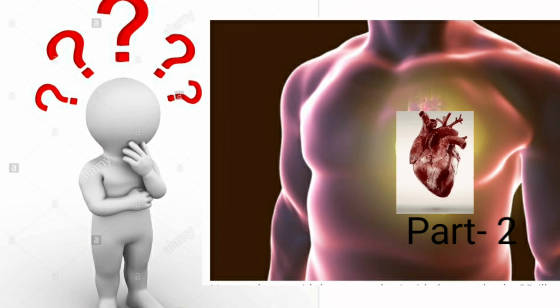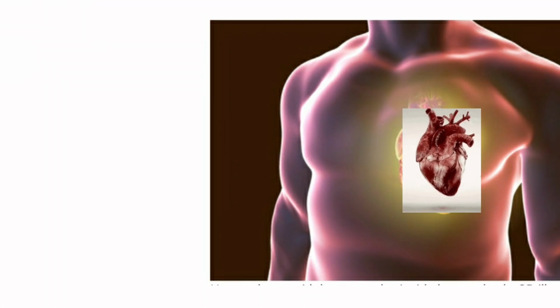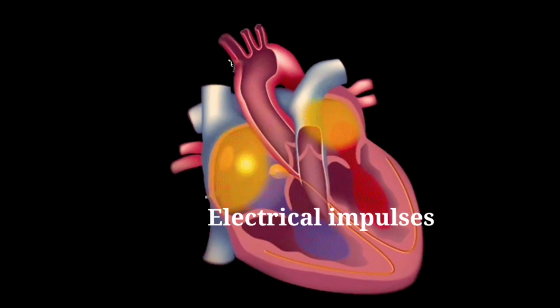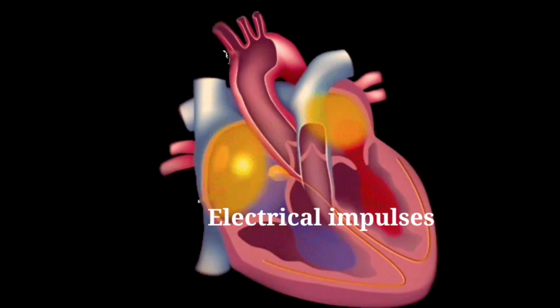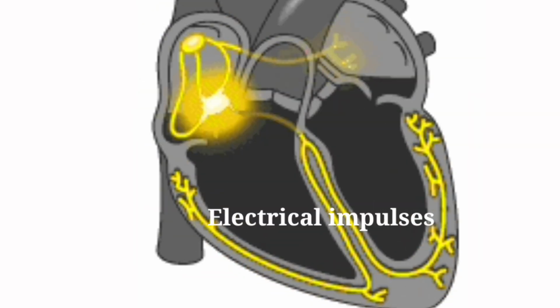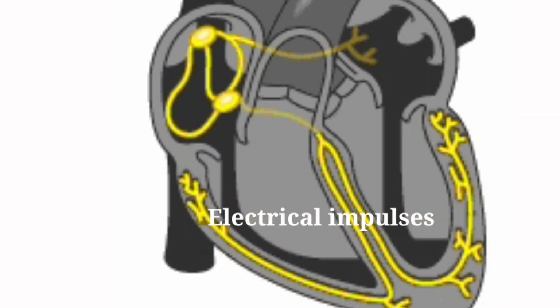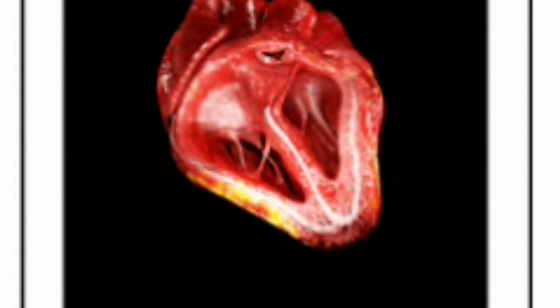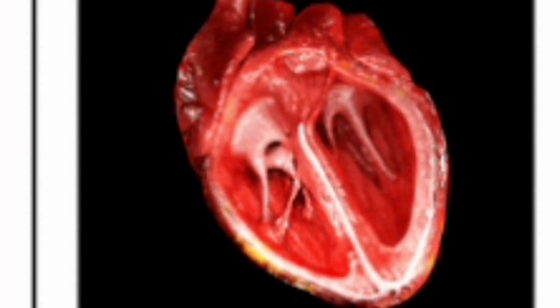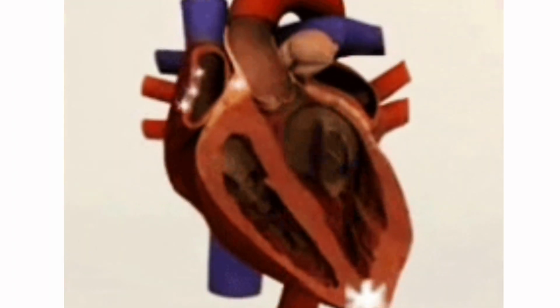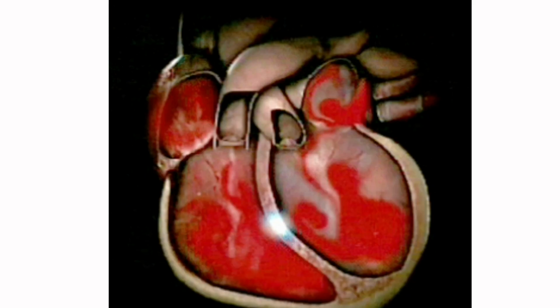Have you ever wondered what causes your heart to beat? Your heart beats as a result of the generation and conduction of electrical impulses. Cardiac conduction is the rate at which the heart conducts electrical impulses. These impulses cause the heart to contract and then relax. The constant cycle of heart muscle contraction followed by relaxation causes blood to be pumped throughout the body.